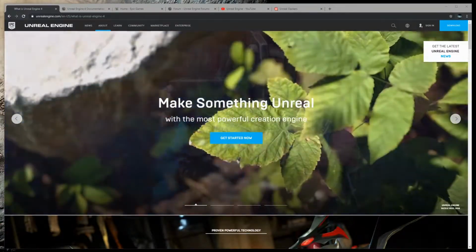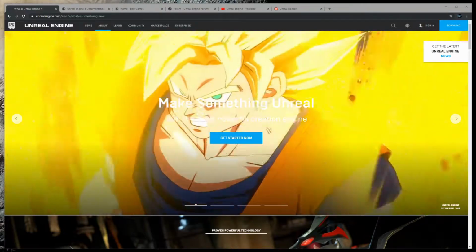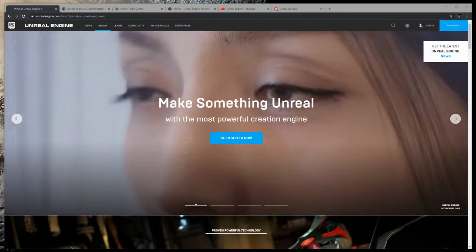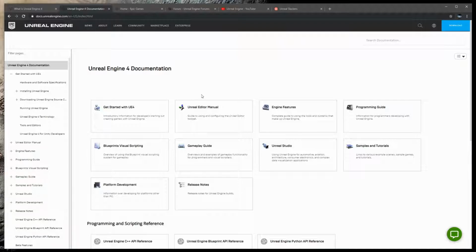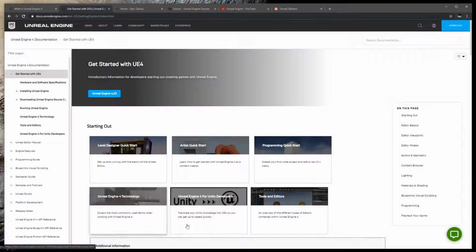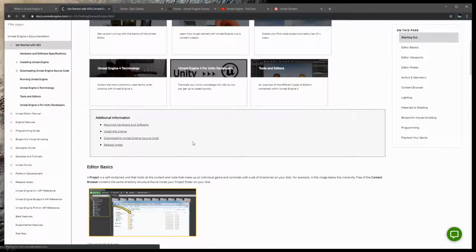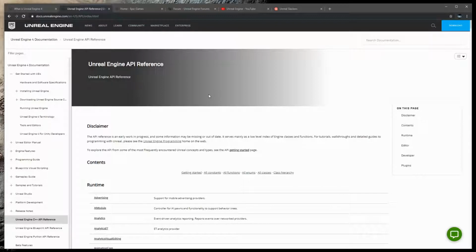So actually, before we get to downloading the engine and the launcher, let's take a quick look at what is available. First off, we have the documentation page, which has a wealth of information that you can use, ranging from getting started guides to the engine C++ API reference. And you can find this documentation page at